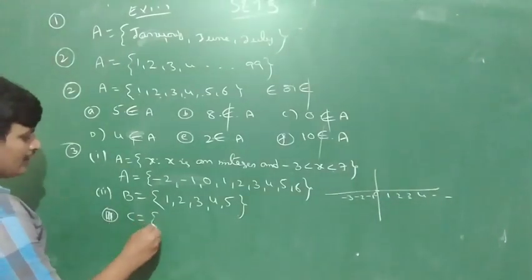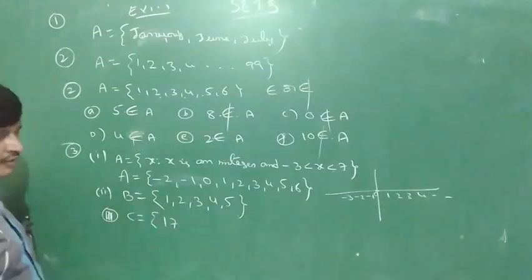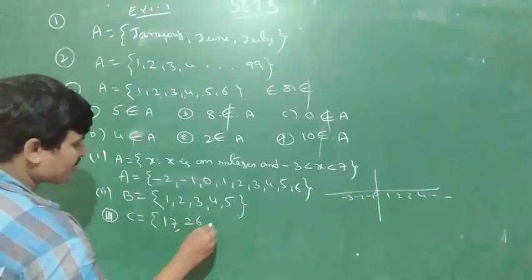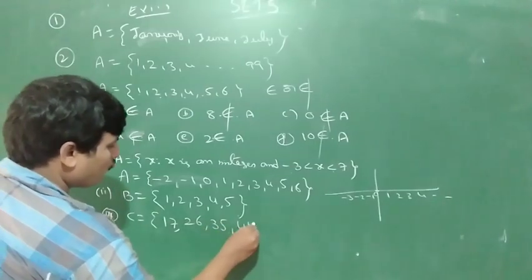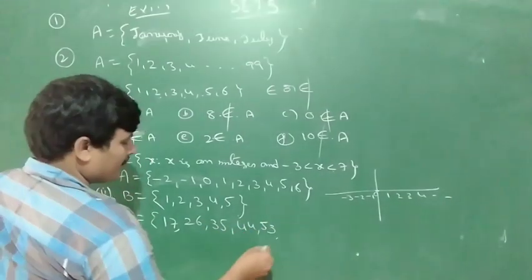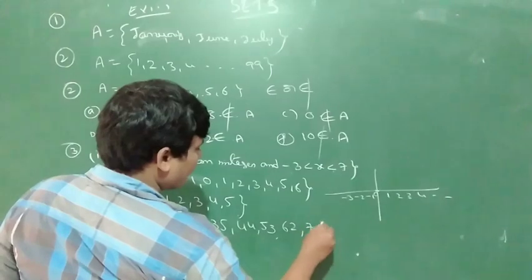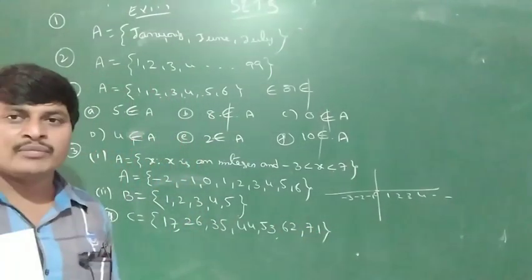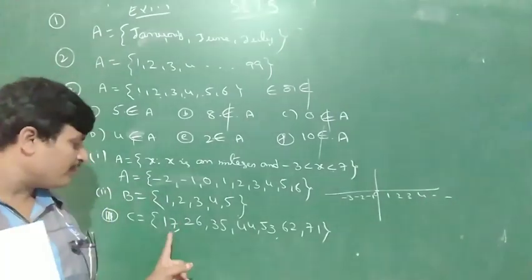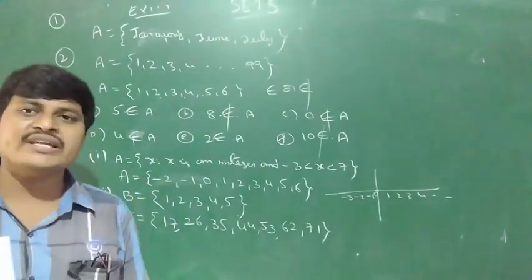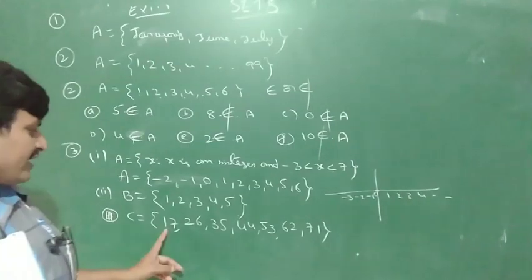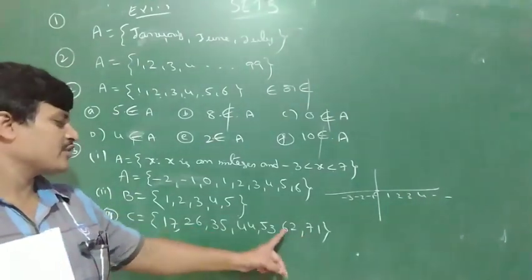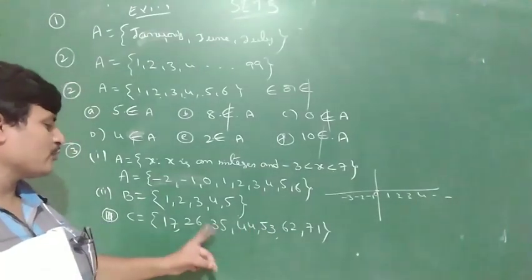For example, 17: 1 plus 7 is 8. Next, 26, 35, 44, 53, 62, 71. You have to take two-digit numbers where adding the two digits gives 8. So 17, 1 plus 7; 71, 7 plus 1; 62, 6 plus 2; 53, 5 plus 3; 44, 4 plus 4; 35, 3 plus 5; 26, 2 plus 6.